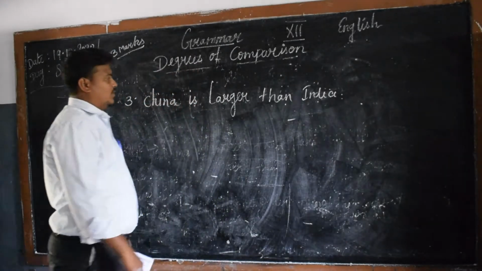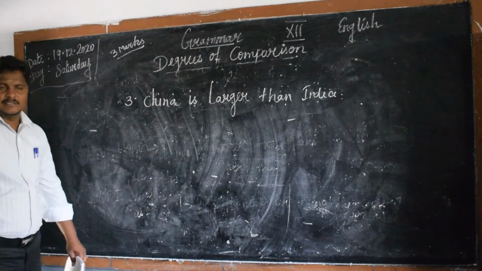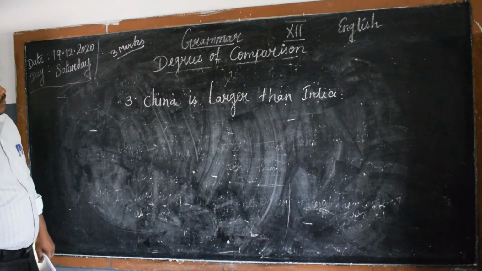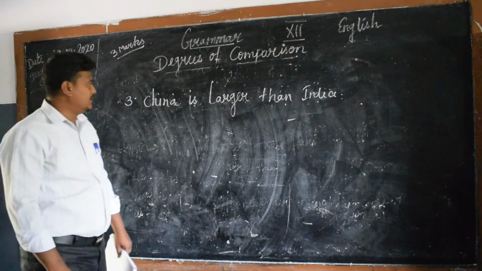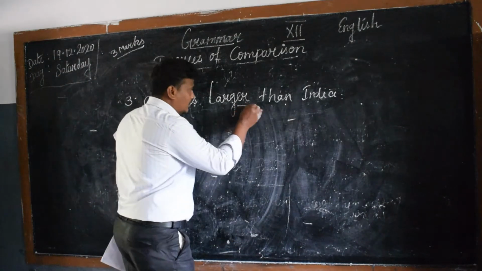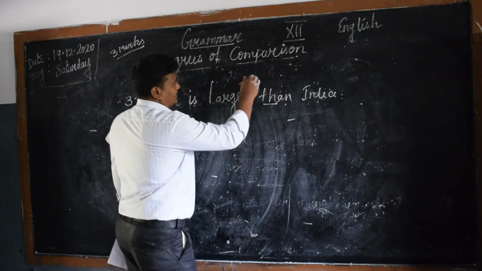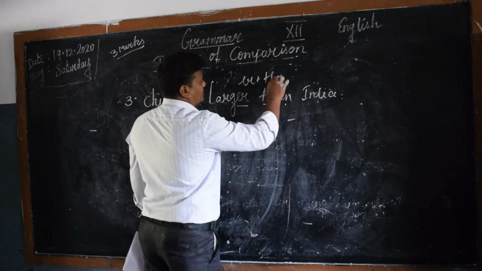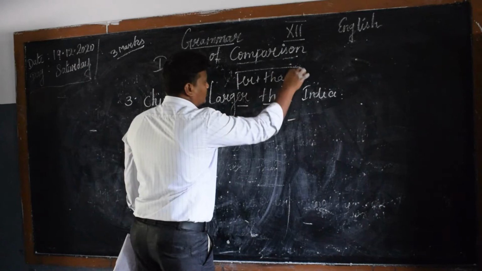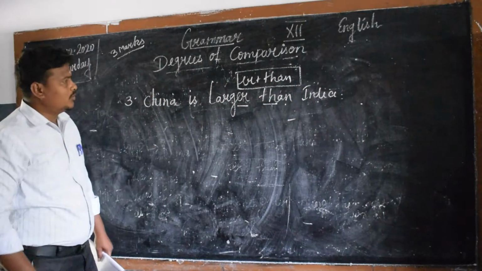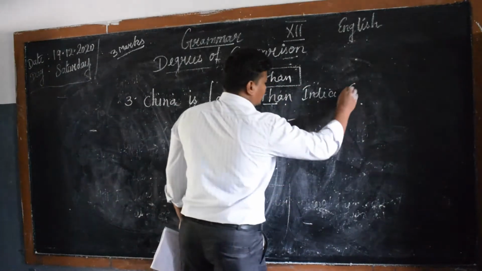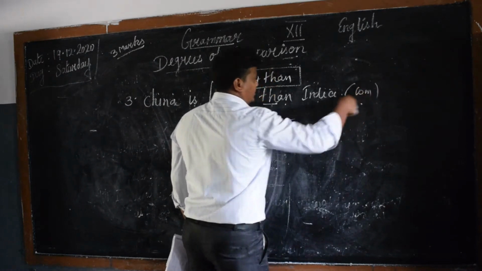Could you please find what type of comparative degree it is? See here, ER plus than. It belongs to comparative degree.